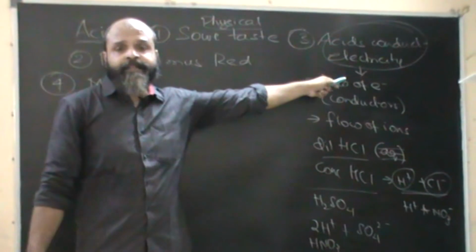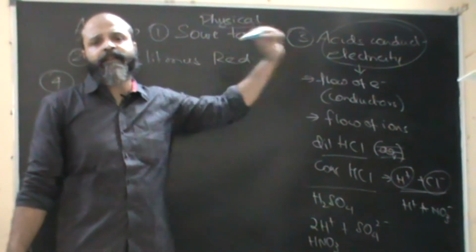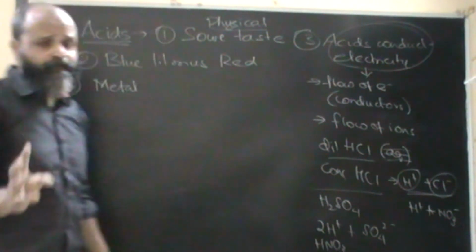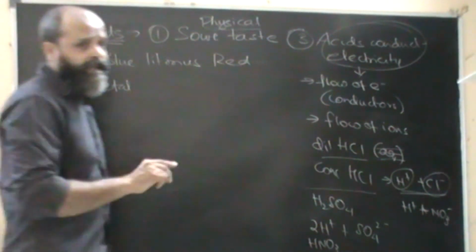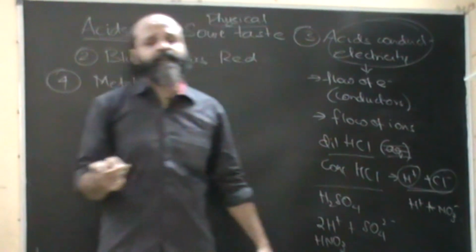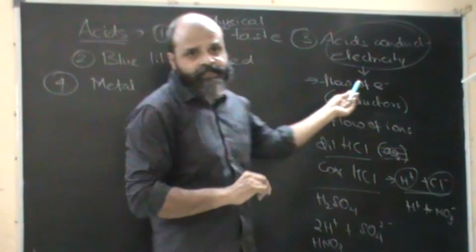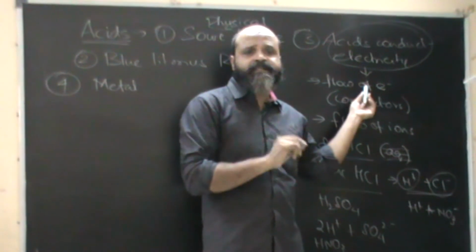The reason why we can treat it as a chemical property is, when we study metals, we study physical properties and chemical properties, and in physical properties we study whether the metal is a conductor or a semiconductor type metal. So the conduction of electricity is considered a physical property.